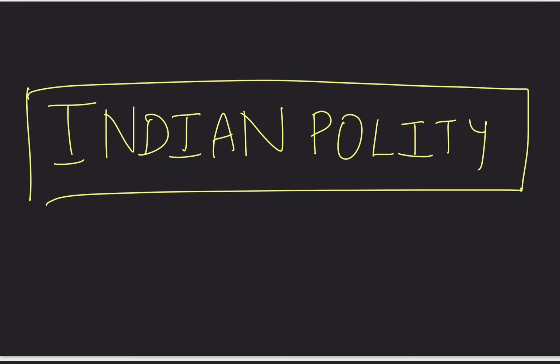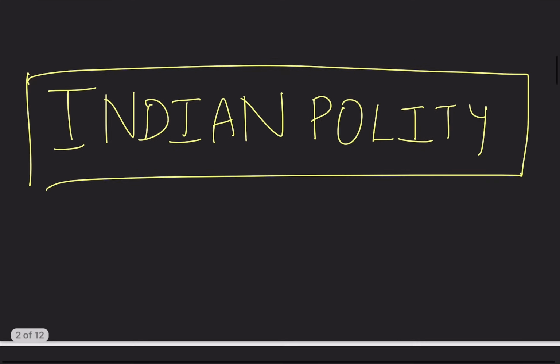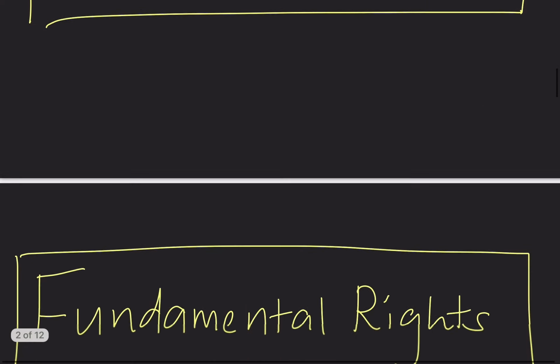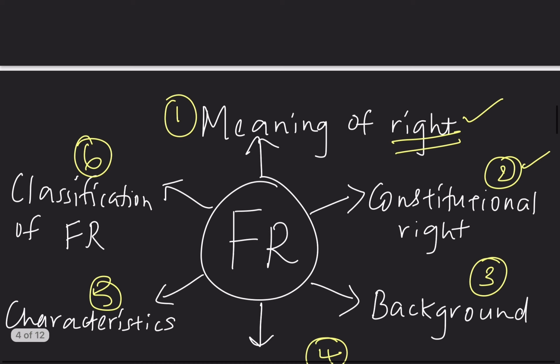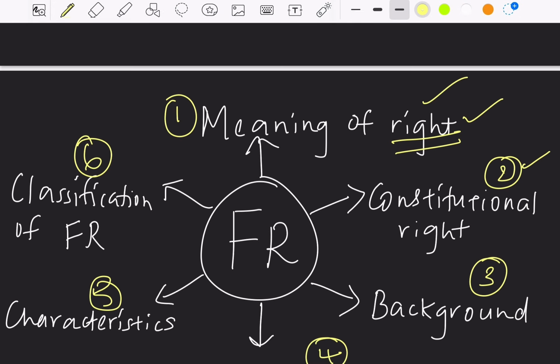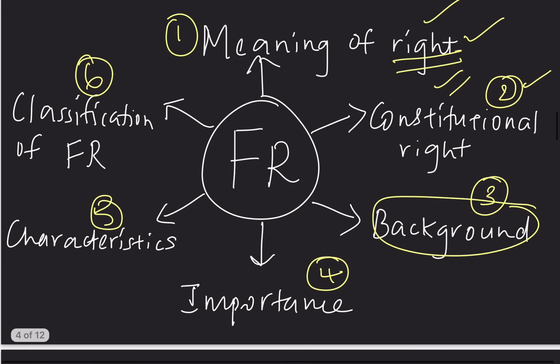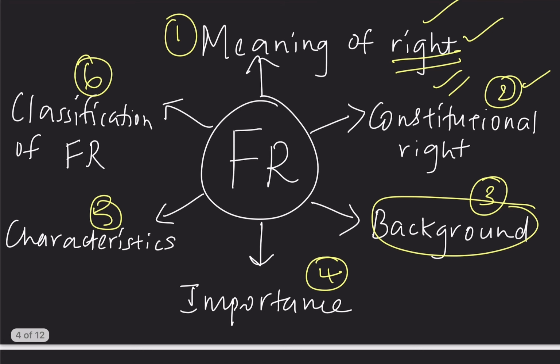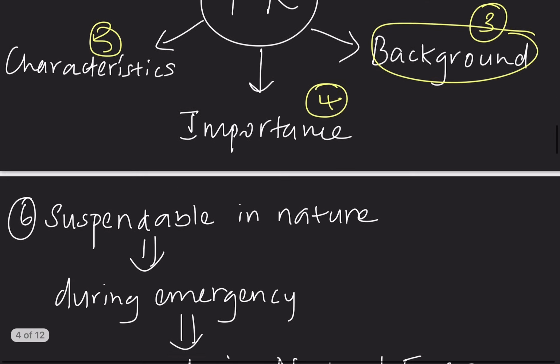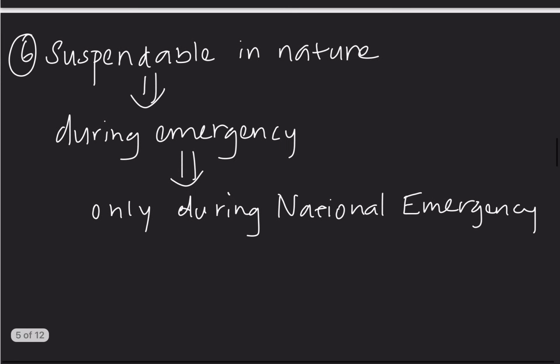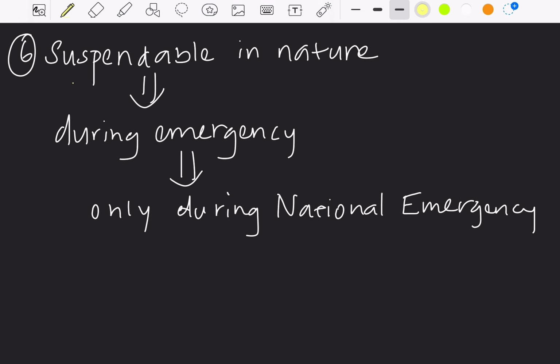So we were discussing Indian polity. As part of our discussion on Indian polity, we had already covered the preamble and we started with fundamental rights. In fundamental rights, we had covered the meaning of right, the constitutional right and the inspiration behind having the fundamental rights. We had seen the significance of fundamental rights and also some of the characteristics of fundamental rights.